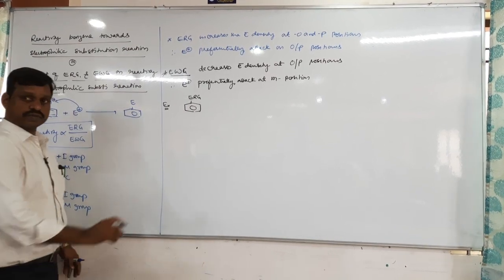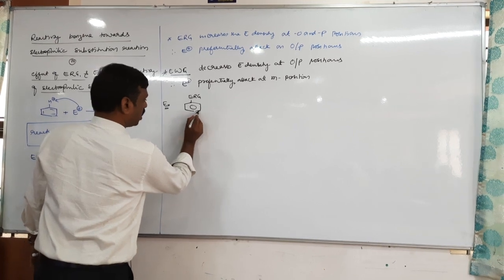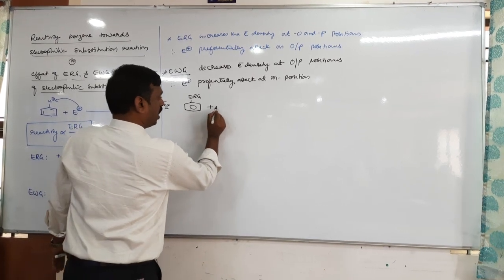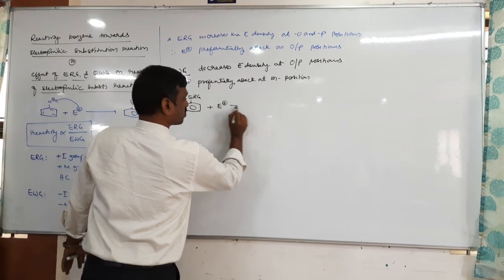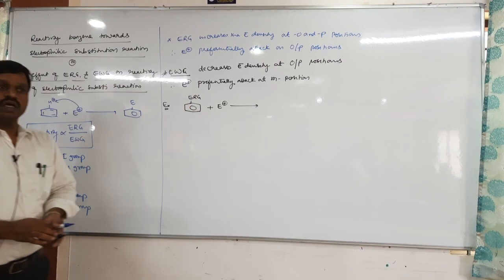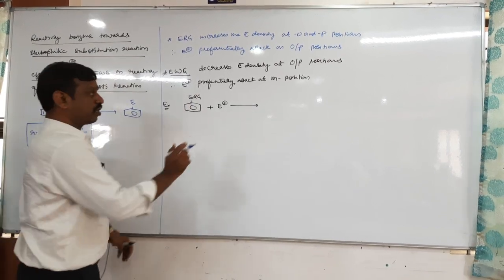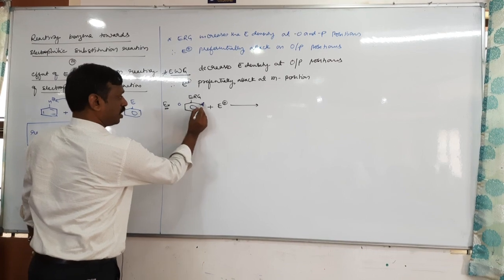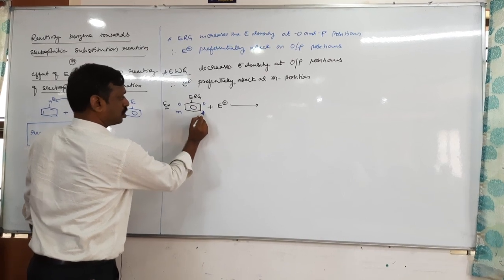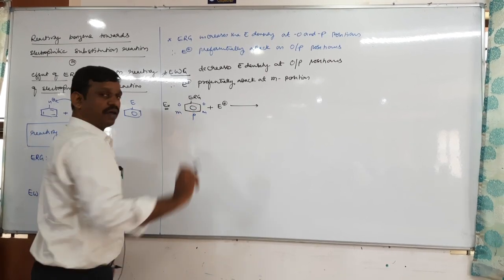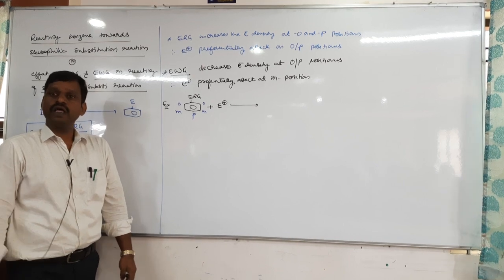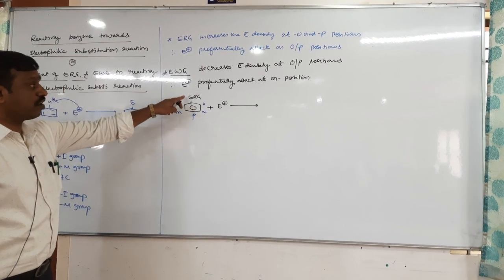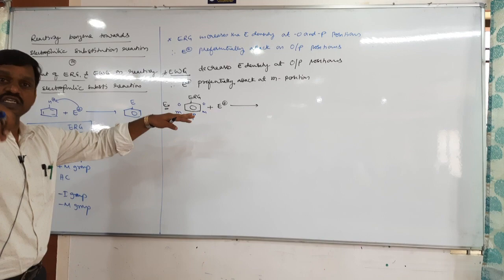So, benzene ring containing an electron releasing group and there is an electrophile E plus. With respect to the electron releasing group, this is the ortho position, these two are meta positions, and this is the para position. Yes or no? Now, this electron releasing group releases electrons to the benzene ring.